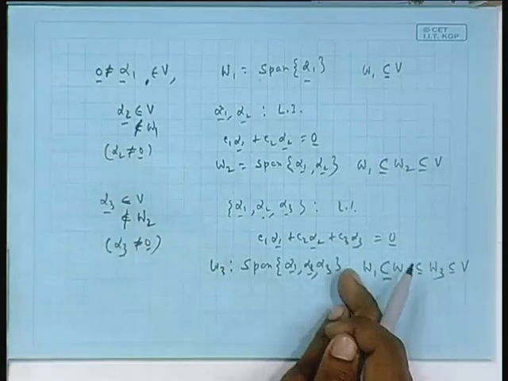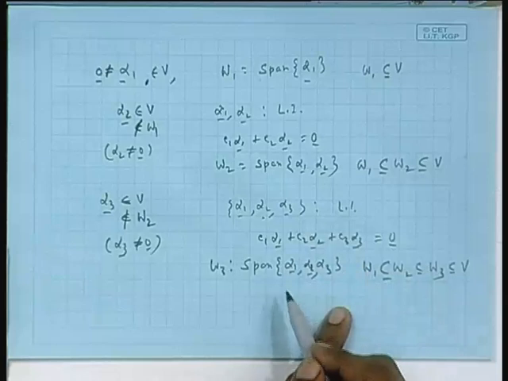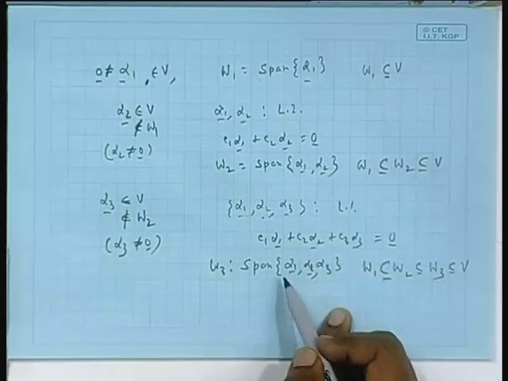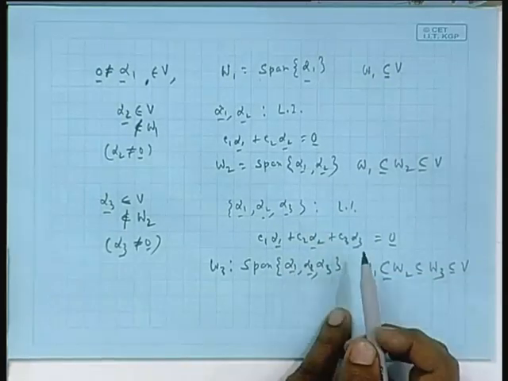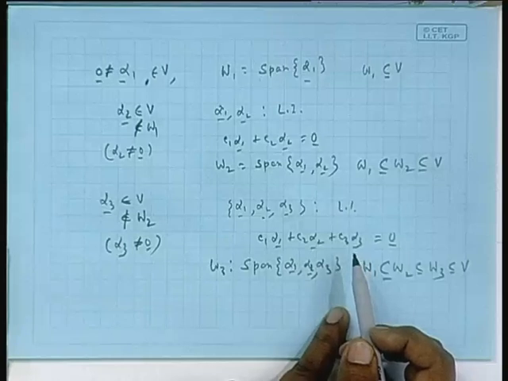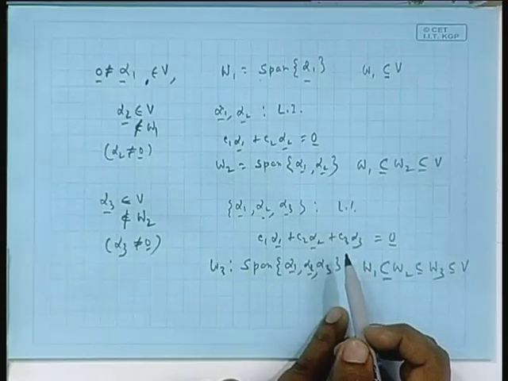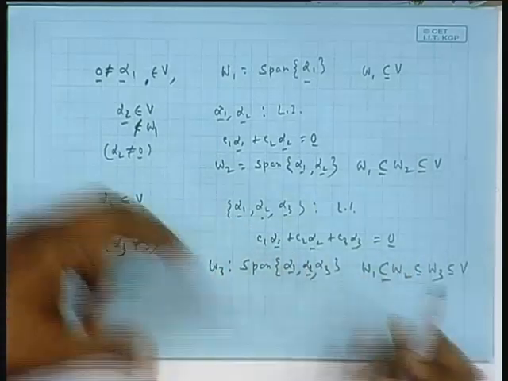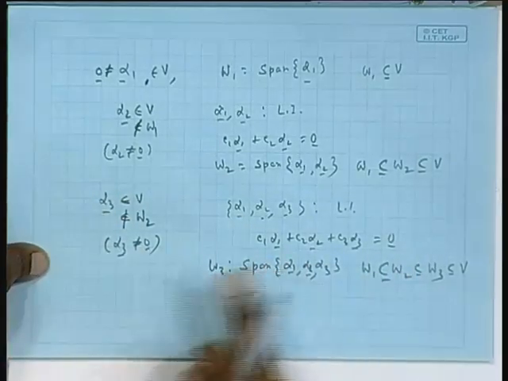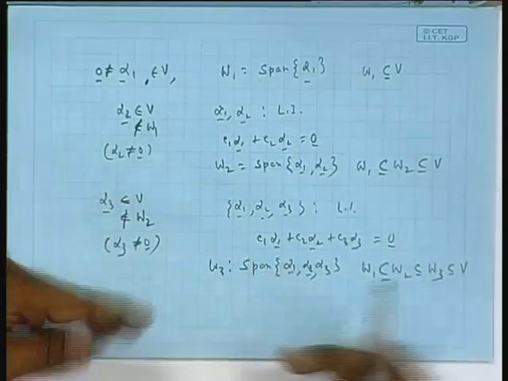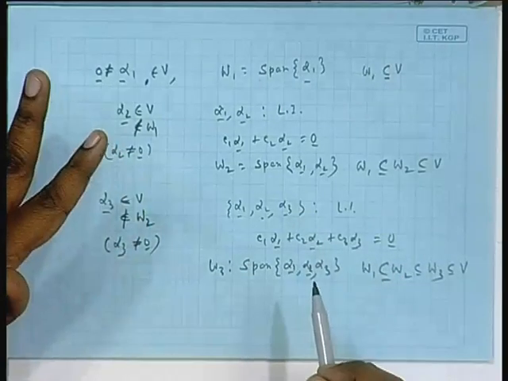Okay. If c4 alpha 4 is 0, that means the other coefficients have to be 0, because they are linearly independent: c1, c2, c3 have to be 0. Okay. So, suppose this is an algorithm of constructing bigger and bigger subspaces within V.